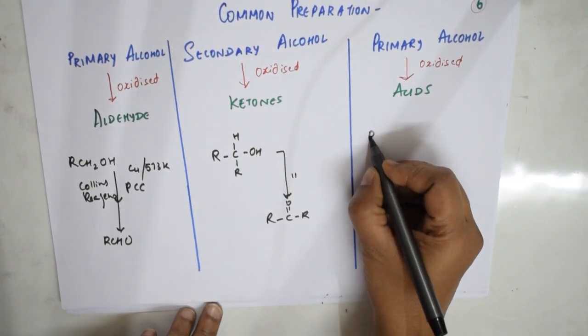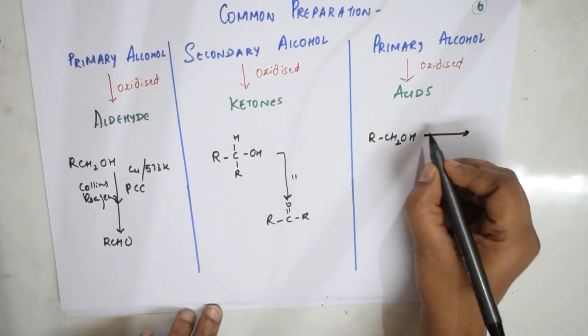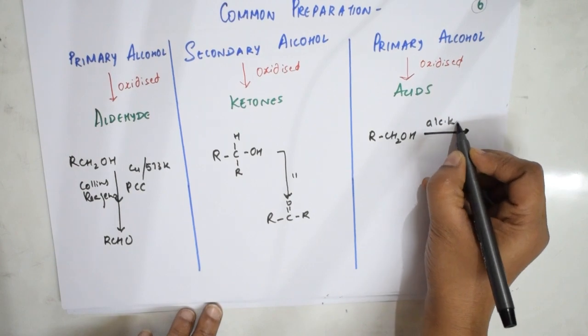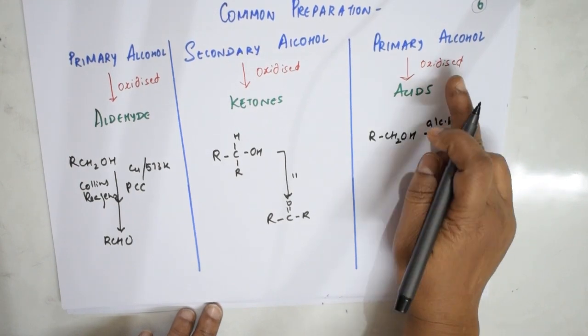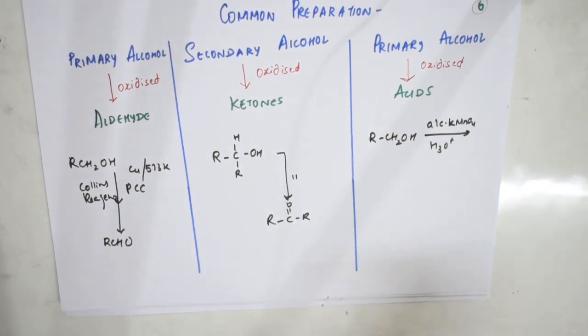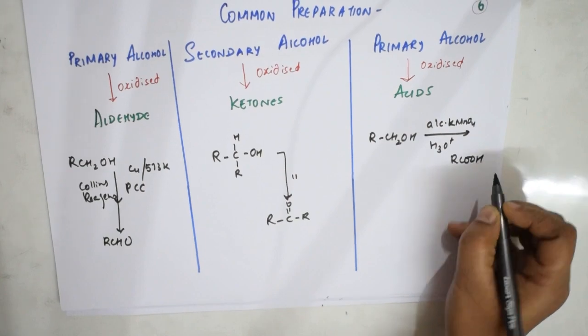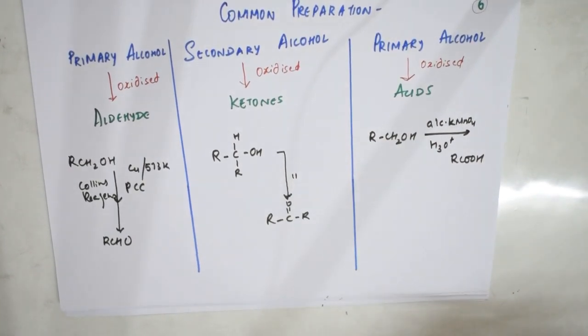When it comes to acids, I need to use primary alcohol. First, I'm going to use primary alcohols, then an oxidizing agent, that is alkaline KMnO4, because this is oxidation, isn't it? And then hydrolysis. Then what happens? You will be getting RCOOH. Hydrogen is removed, oxygen is added, right?